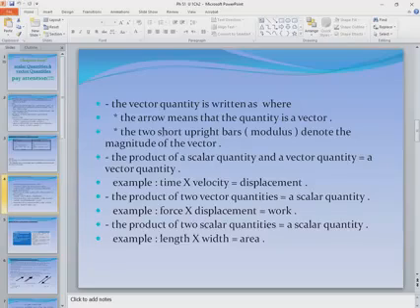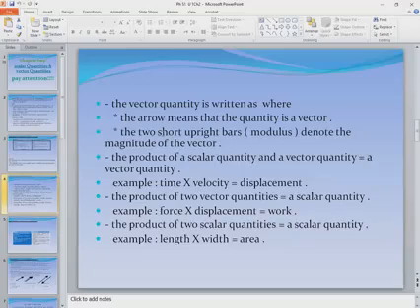Point number 4, if an object moves in one direction from A to B and then returns back to point C. C is a point between A and B. What about distance and displacement? Of course, the distance will be AB plus BC, because distance isn't affected by the change of direction. But displacement will be AB minus BC. Why minus? Because displacement is a vector quantity and it's affected by the change in direction.